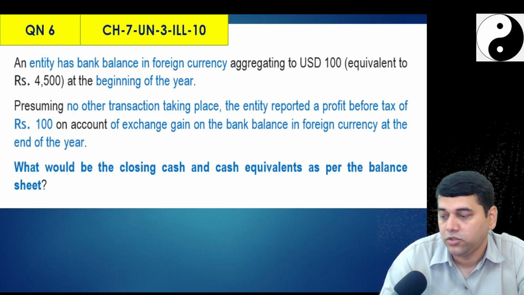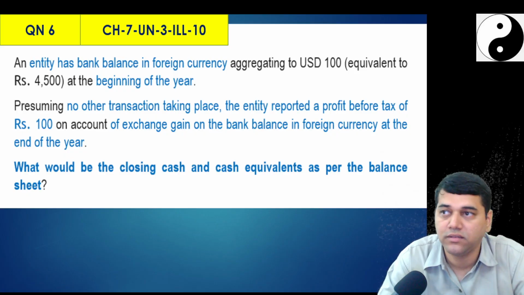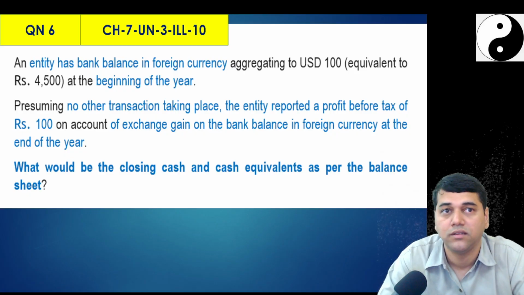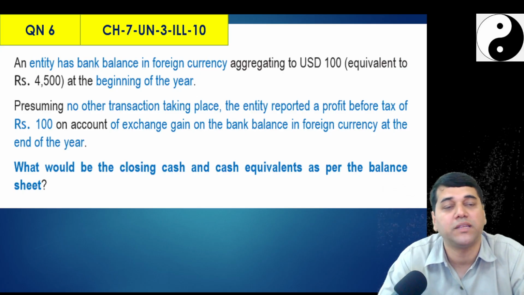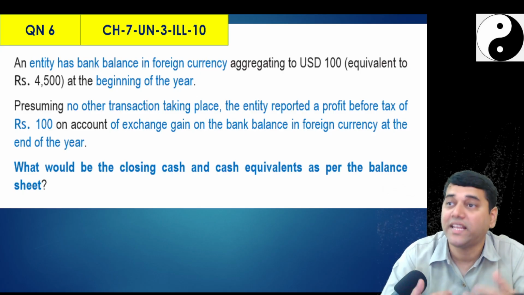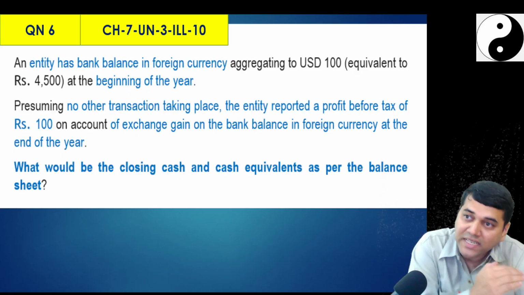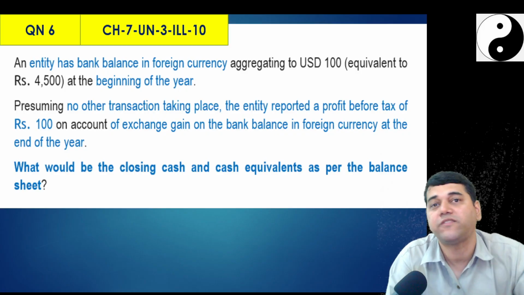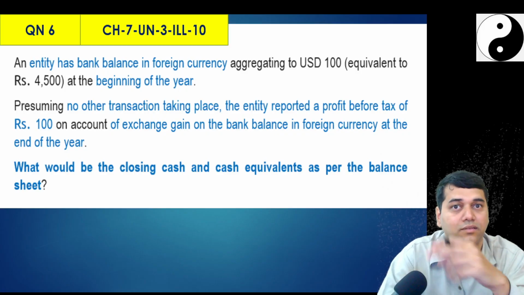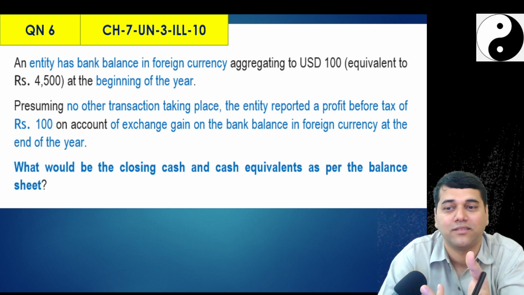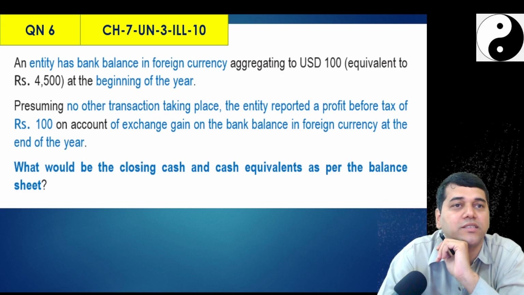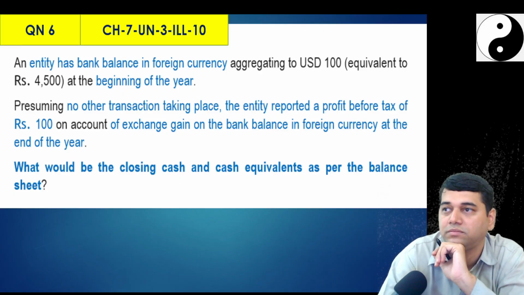So they may ask you like this, understand it. What is cash equivalent as per the balance sheet? In this, what they are expecting is to prepare a cash flow statement and then tell me what is as per the balance sheet from the reconciliation statement. It's a half question there, where they are telling me to prepare the cash flow statement.